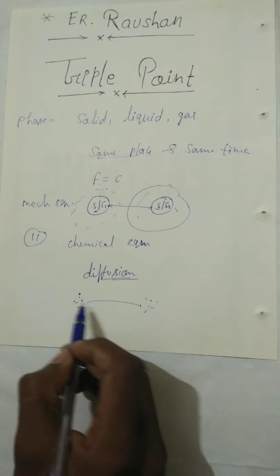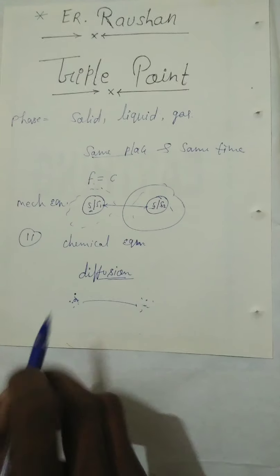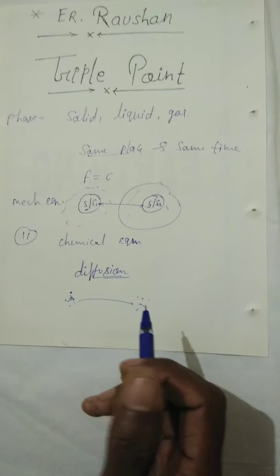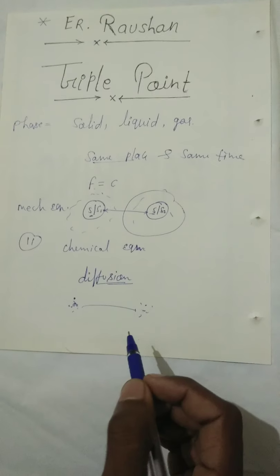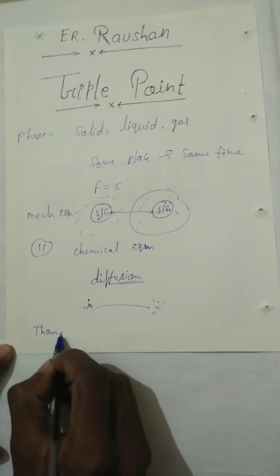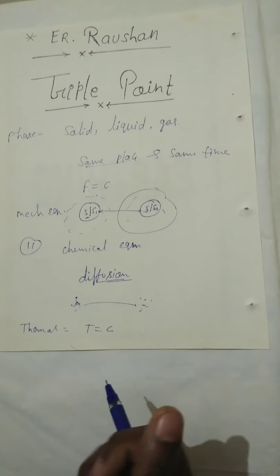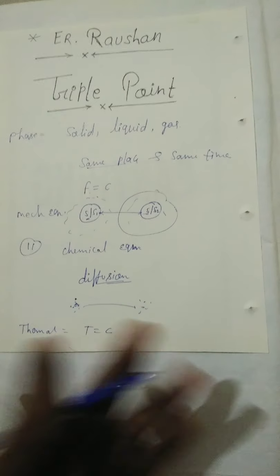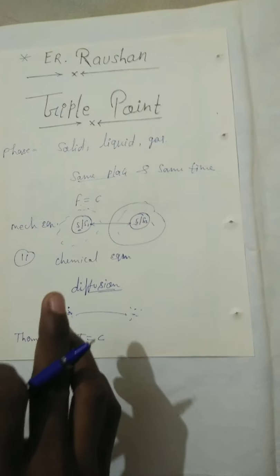That means the higher concentration travels to the lower concentration. So diffusion is this. And the last one is thermal equilibrium. Thermal, that means the temperature is constant all around the system.